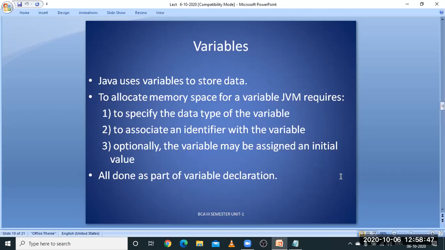That is initialization, the value supplied to that variable. So the JVM requires these things for allocating memory to a variable: first, the data type; next, the name of the variable; and the value of that variable, which is optional. You can initialize a value at the declaration itself, there is no problem. If you are not supposed to initialize a value at the declaration point, you can hold it off.